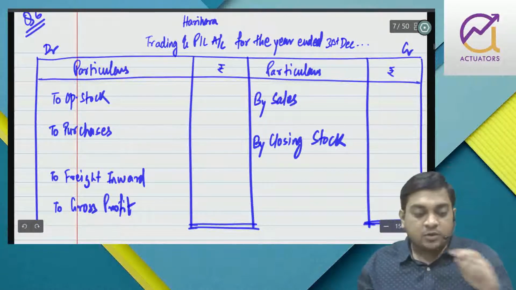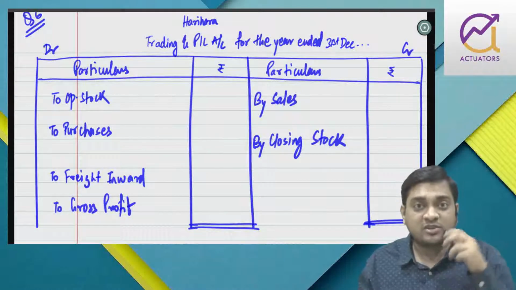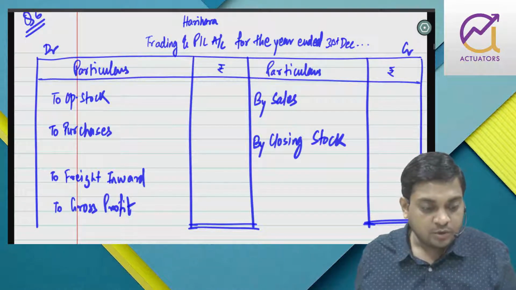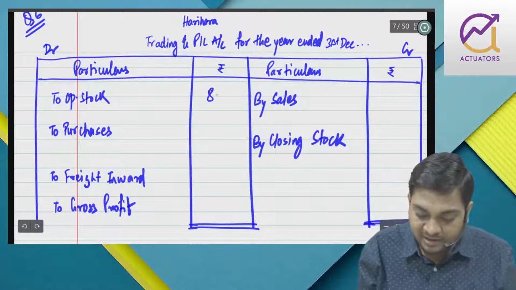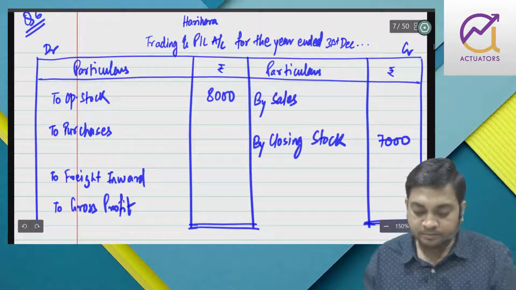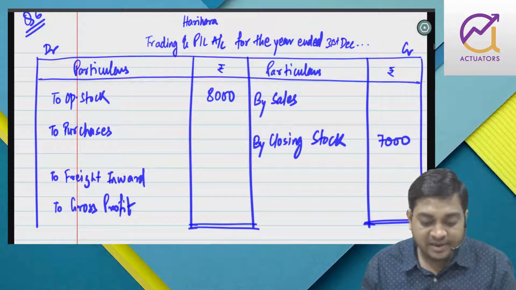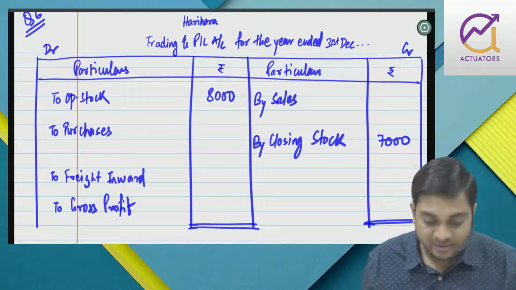Right. So these are the figures we require. Once we read the problem, we can get what type of information will come in the trading account. So anyway, we have the opening stock 8,000, and closing stock 7,000. Further, we know the freight inward as well, 3,000.